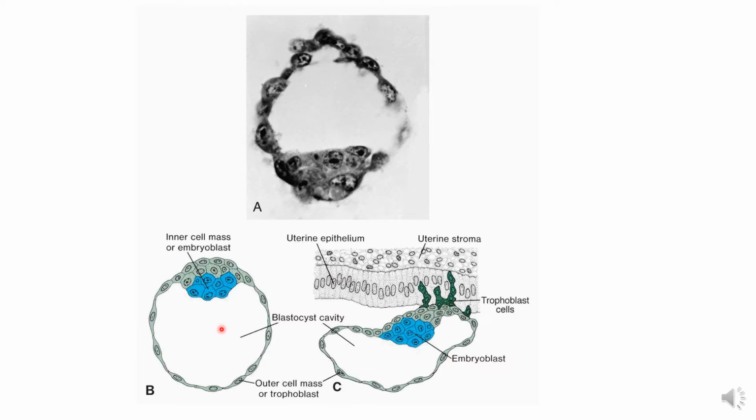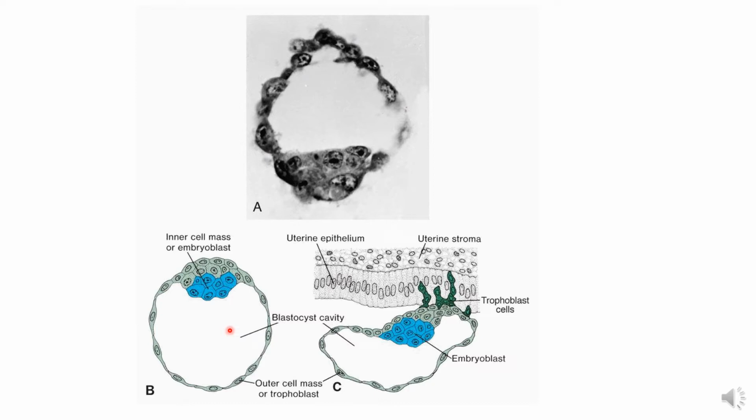On the fourth day it enters the uterine cavity, where it remains for the next 2 days, the 4th and 5th day, floating in the uterine cavity and absorbing the secretion. This layer acts as a selective membrane, absorbing the secretion which is accommodated in this cavity, and it collects the nutrition for the next 2 days.